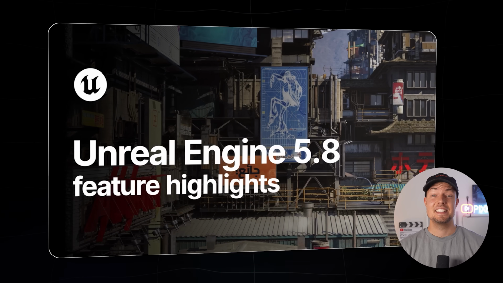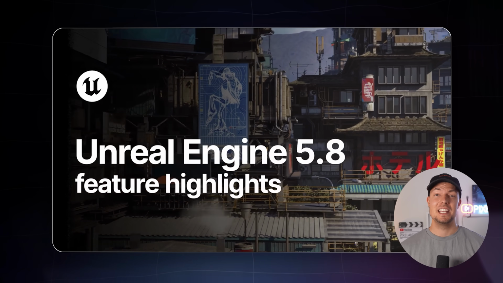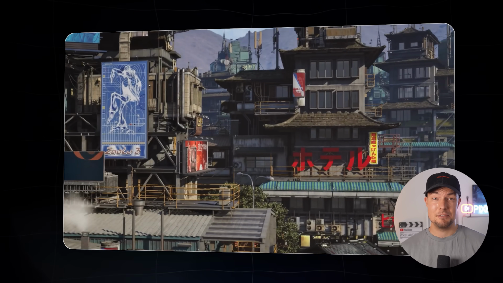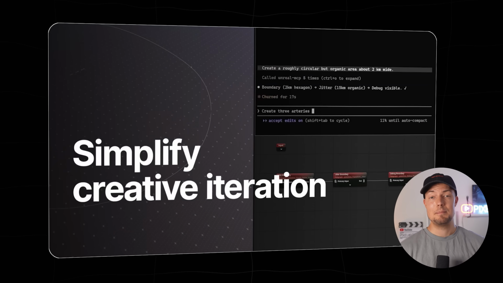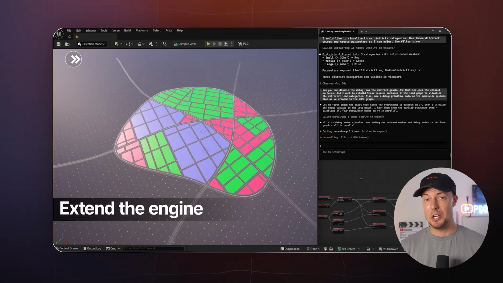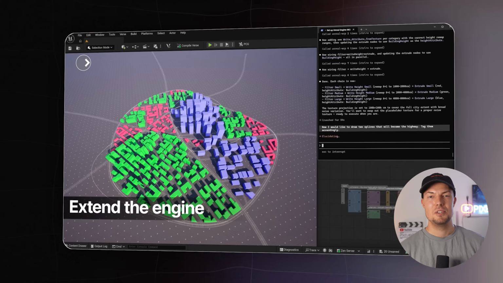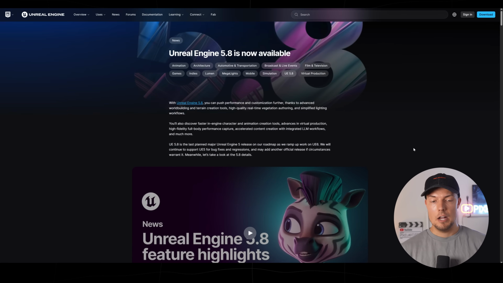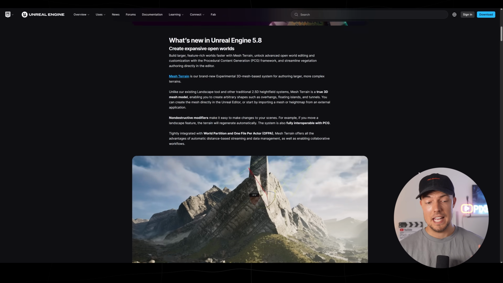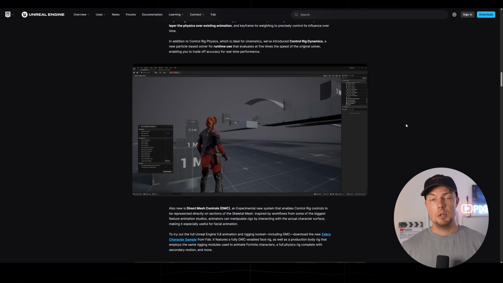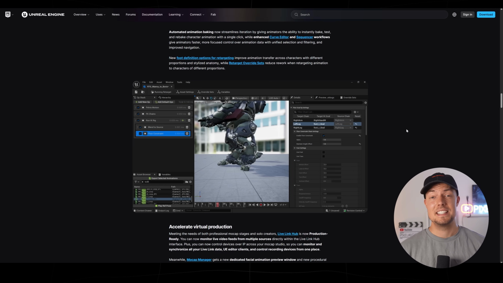We can't start this AI news video without mentioning the release of Unreal Engine 5.8 because it includes some major AI features that you should know and that you can embed into your workflows and games. And you will see that it's now available. It has been out, I think, just for a few days now, and it comes with some really cool features. We will cover in this video all the important ones you need to know. So let's directly start with the first one.